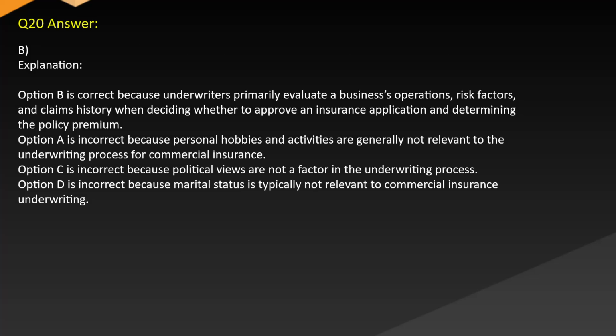Answer: B. Explanation. Option B is correct because underwriters primarily evaluate a business's operations, risk factors, and claims history when deciding whether to approve an insurance application and determining the policy premium. Option A is incorrect because personal hobbies and activities are generally not relevant to the underwriting process for commercial insurance. Option C is incorrect because political views are not a factor in the underwriting process. Option D is incorrect because marital status is typically not relevant to commercial insurance underwriting.